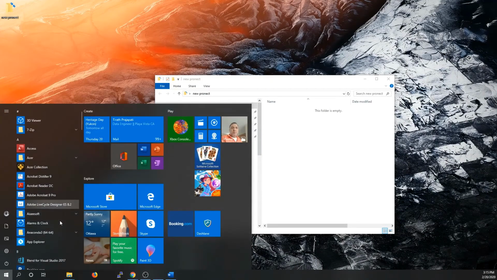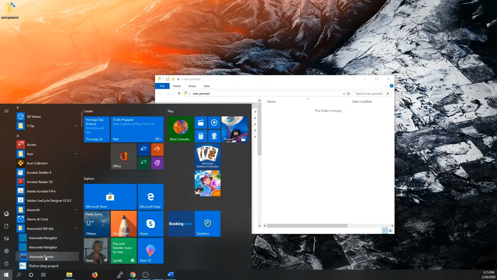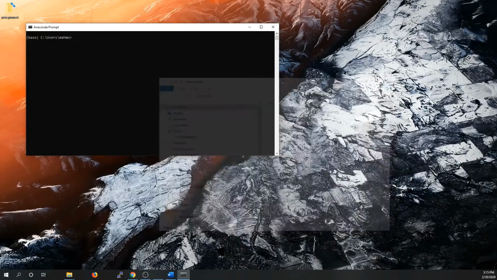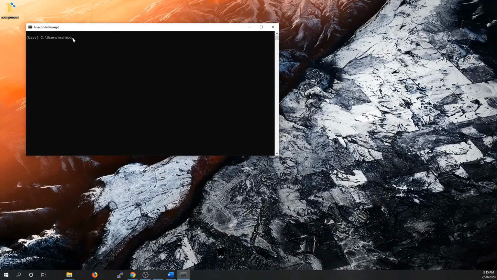We open the Anaconda command line. We say change directory to that project, Control V to paste the project path. So now we are in that project folder.